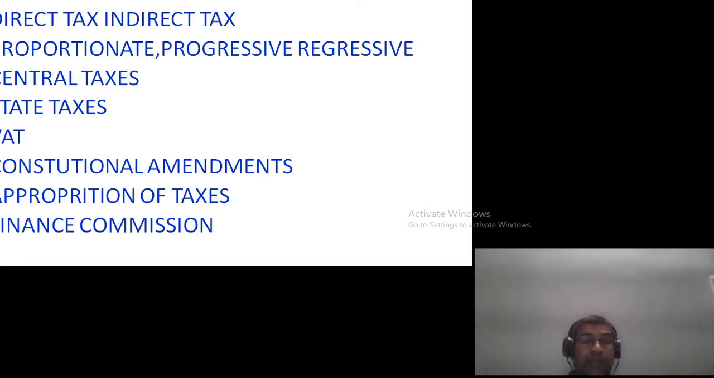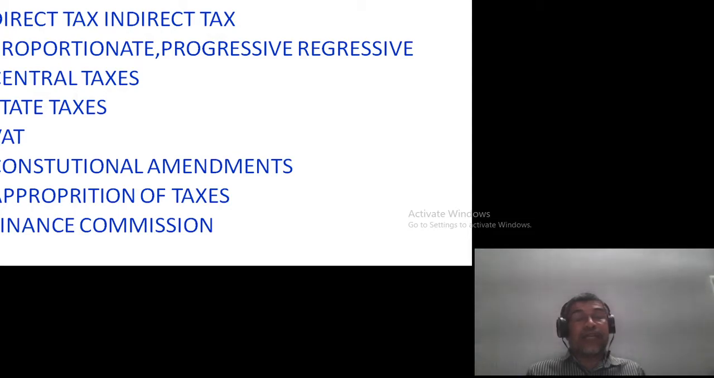Tax is a compulsory levy imposed on the citizens by the government without any quid pro quo, without any direct consideration. So the taxpayer may not directly obtain the benefit of the taxes he has paid. He may gain indirectly, but directly the taxpayer does not get any benefit out of tax. That is why it is called tax. It is a levy. There are different types of taxes prevailing.